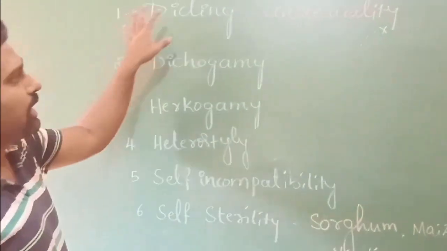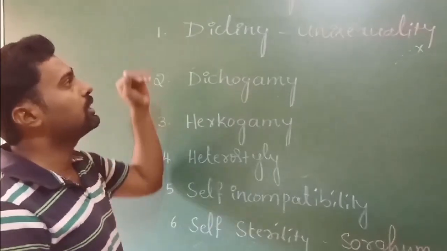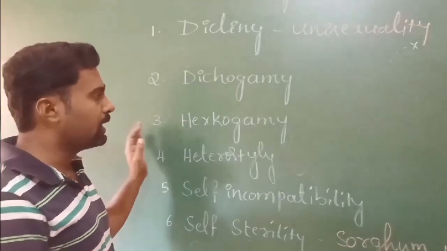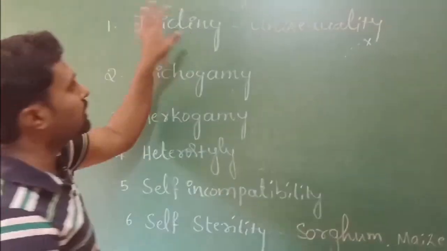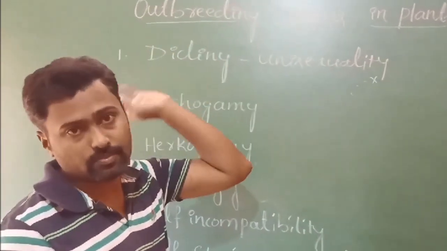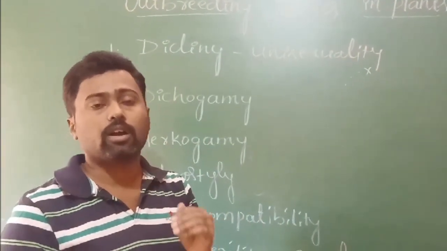So these are the different devices which are adapted or developed in plants to avoid self-pollination and to promote cross-pollination. They are collectively called outbreeding devices, or contrivances for cross-pollination.